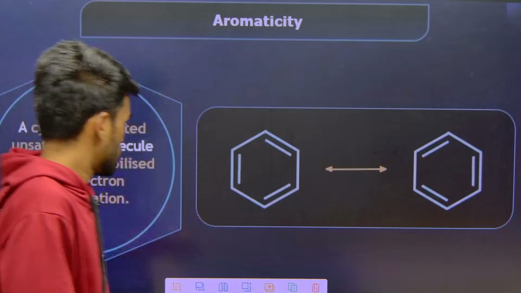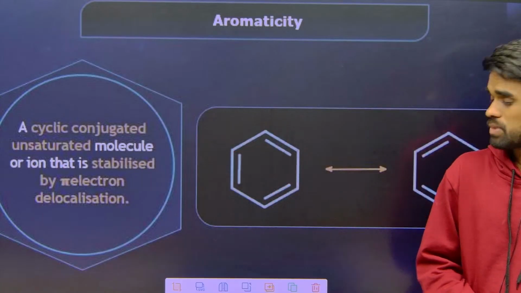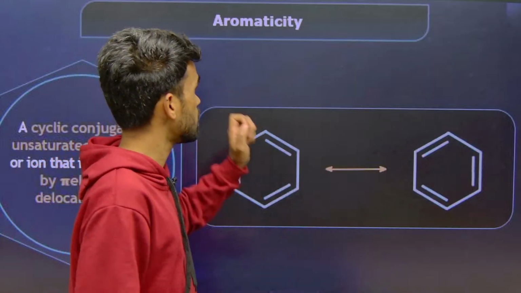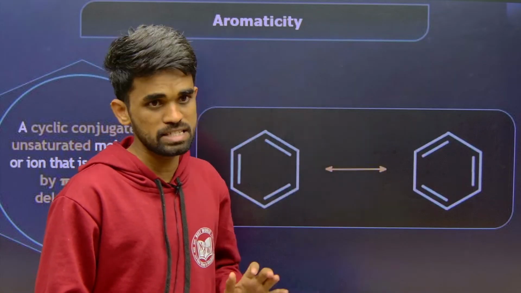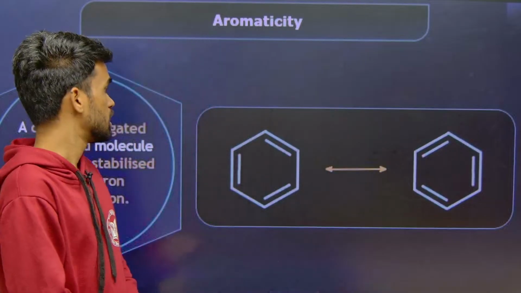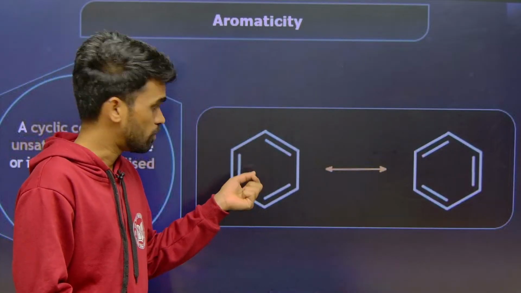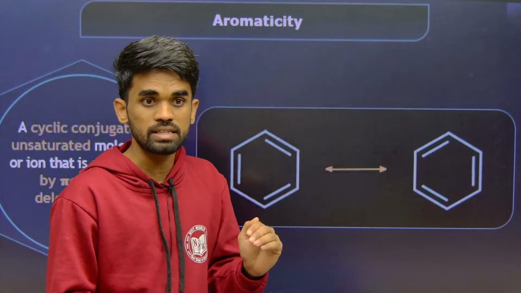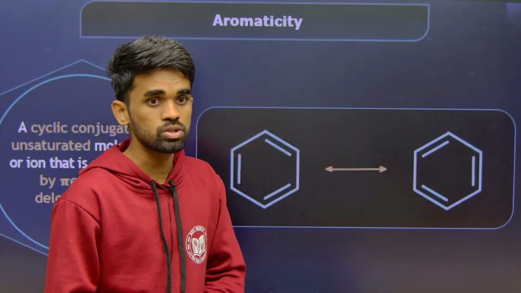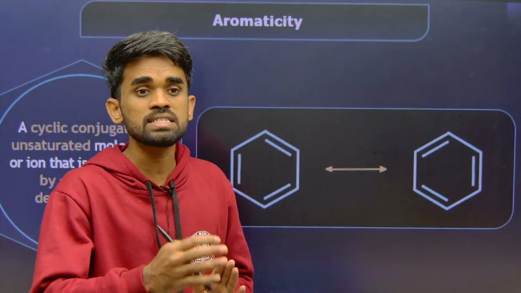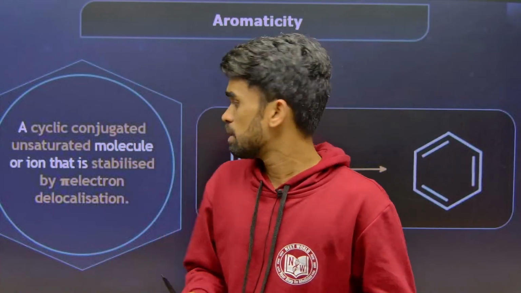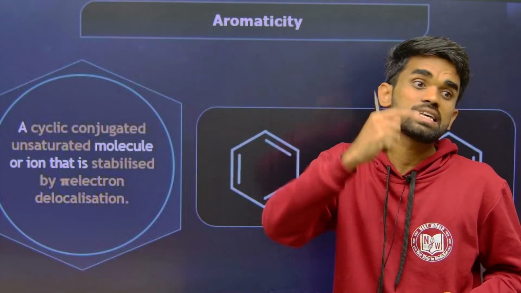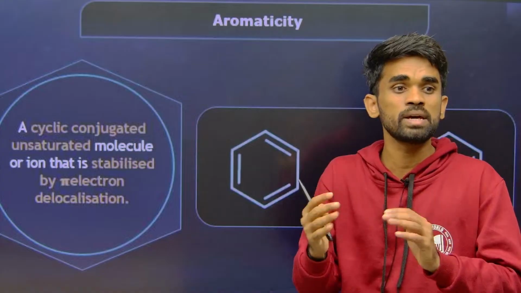So today we will be discussing aromaticity. This is a special property of organic compounds. Those compounds which are aromatic in nature are highly stable. Why are they stable? Because the pi electrons we are seeing in these aromatic compounds lie in a lower energy state, that is, in bonding molecular orbitals. That makes them more stable. Whereas in anti-aromatic compounds, the pi electrons are in the anti-bonding orbital, which is a higher energy state. Therefore that makes them unstable.